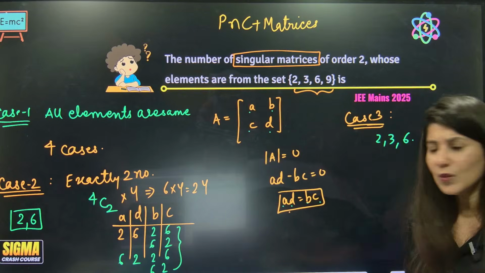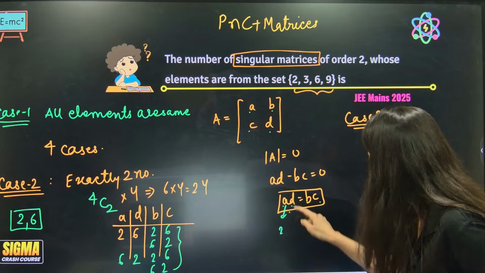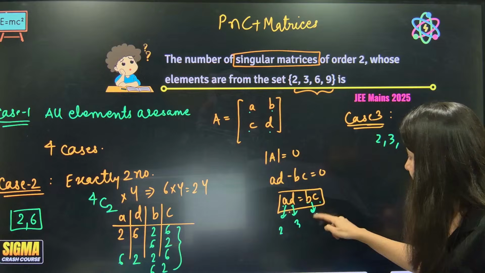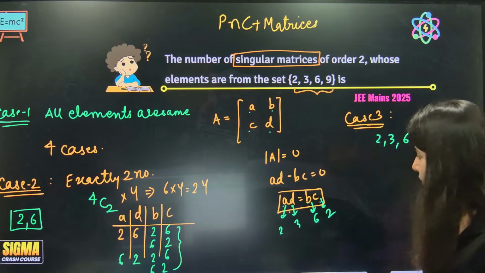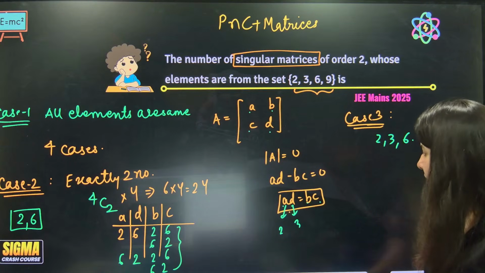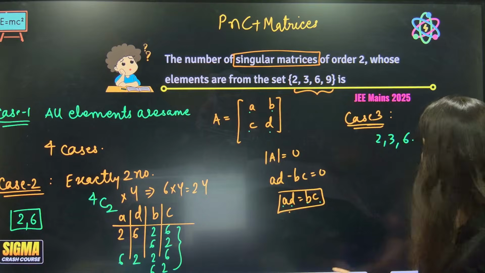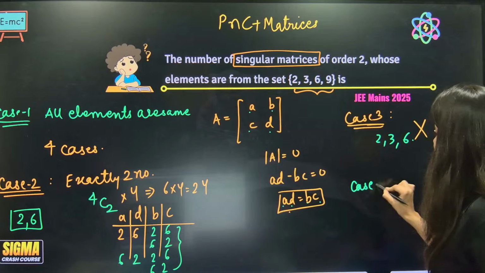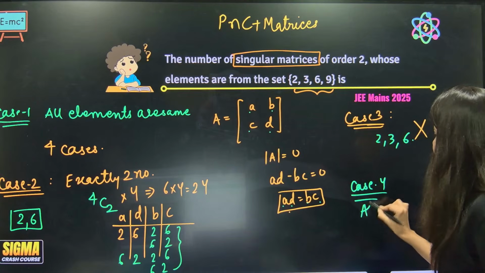Now what can I do? If I just keep A as 2, this as 3, I can't be keeping this as 6 and 2. No, it cannot happen. 3 numbers cannot be used. This is not possible. Case 3. Case number 4, all 4 numbers we have to use.